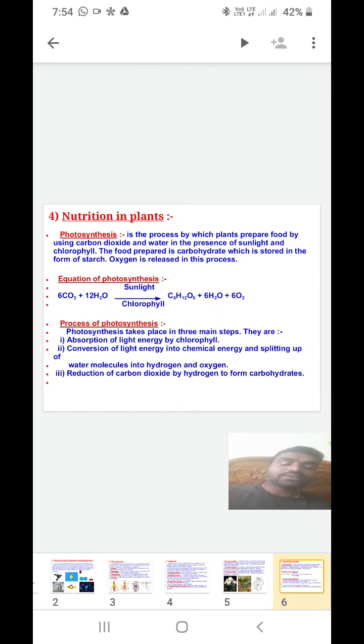Now, nutrition in plants. We already said it is one type of nutrition, called autotrophic nutrition. Already I told you that the modes of nutrition are two types, autotrophic and heterotrophic. Here autotrophic nutrition is followed completely by plants, right?